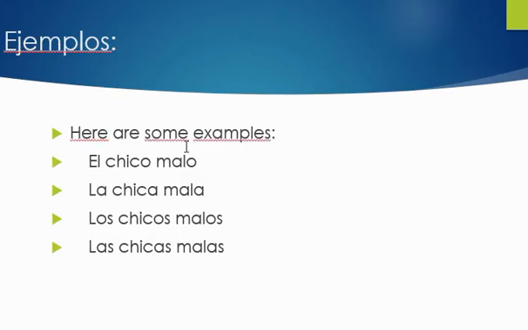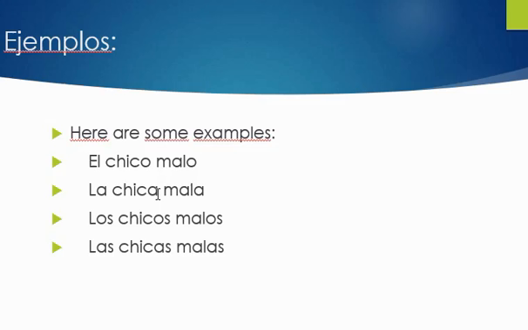So here are some very basic examples. If I want to say that a boy is bad, I would say el chico malo, the bad boy. Remember, article matches noun and adjective matches noun. The noun is in the middle. It is the most important part. So everything around it is changing to make sure that it's also masculine.